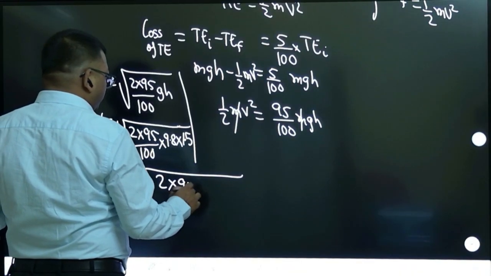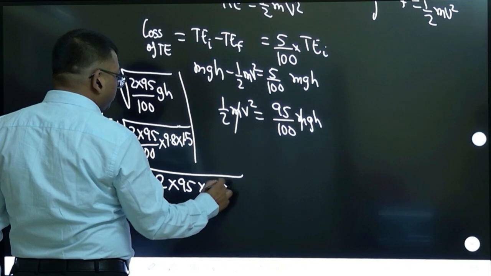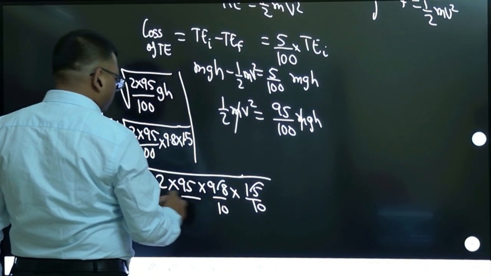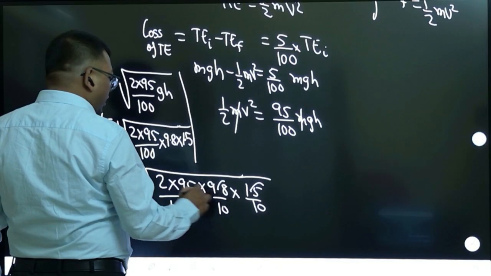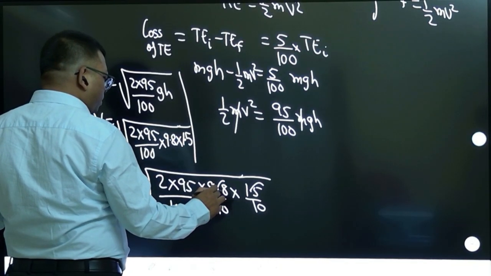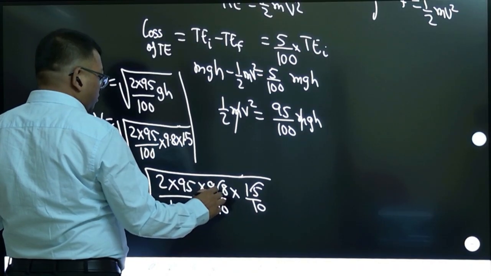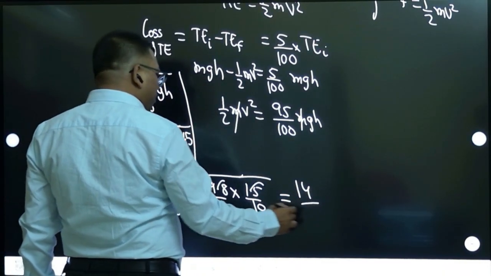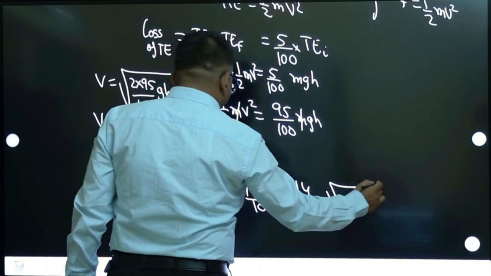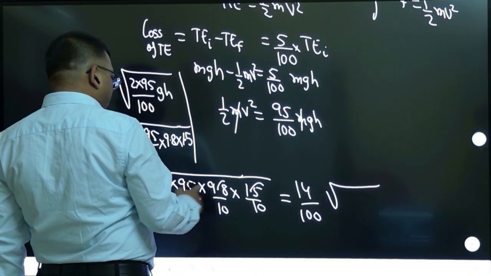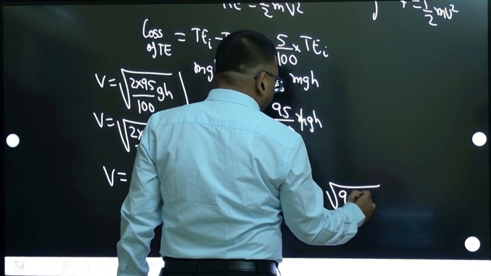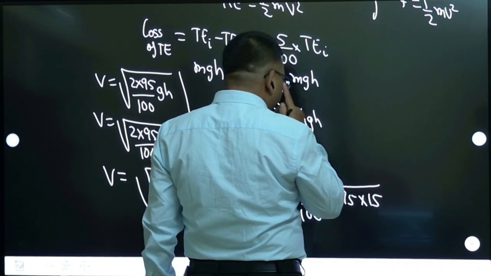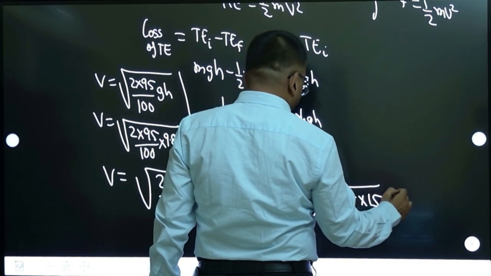2 into 95 into 9.8. 9.8, if I remove, 10 will come. 1.5 also I will remove, so 10 will come. And already here is 100. 98 into 2 will become how much? 196. For 196, 14 will come as the root. 100 comes out. Now inside the root we are left with 95 into 15. How much will this come?